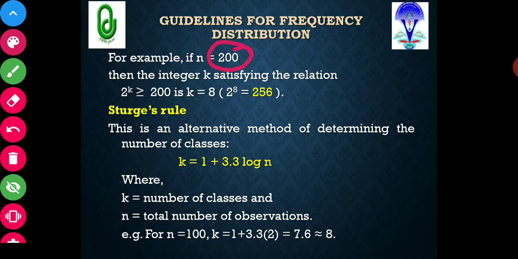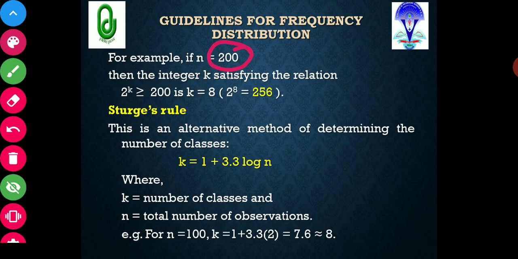So we increase k one by one. 2 raised to 8 is equal to 256, which is greater than 200. So the value of k will be 8. That means the number of classes will be 8. So this is the basic rule or thumb rule for knowing the number of classes.